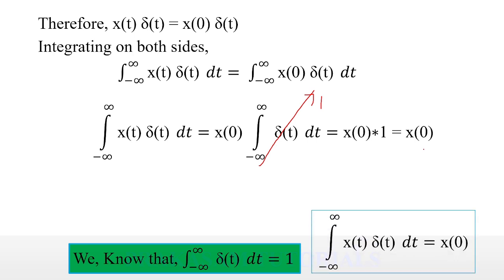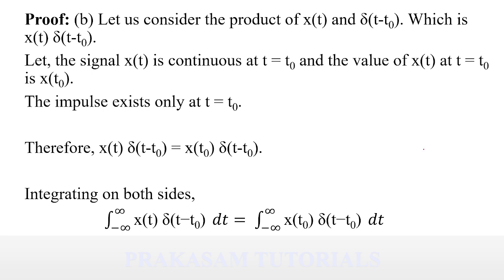And the second statement is integral minus infinity to infinity x of t del of t minus t naught dt is equal to x of t naught. Similarly, here also we have to consider the product of the signal x of t with the shifted impulse signal del of t minus t naught, which is x of t into del of t minus t naught.